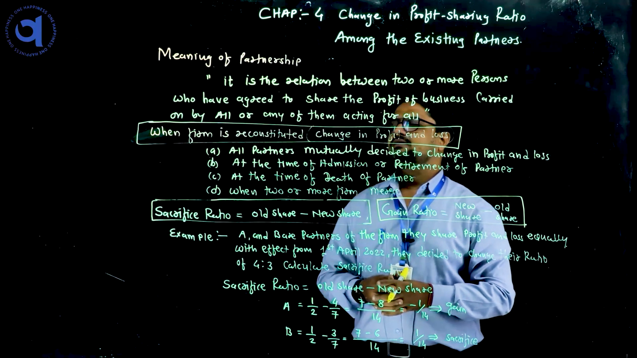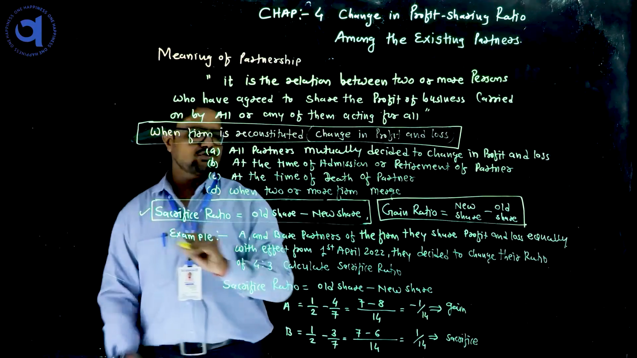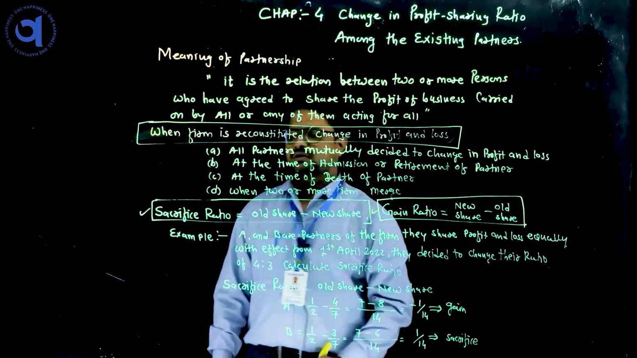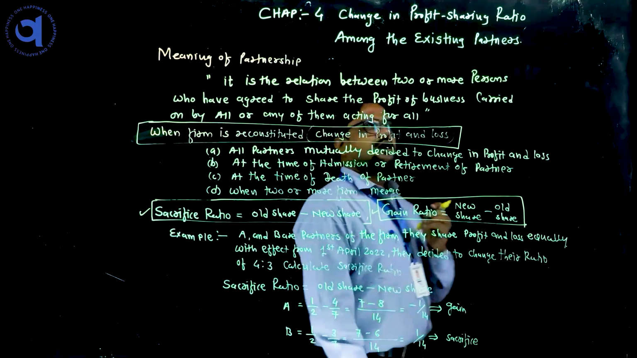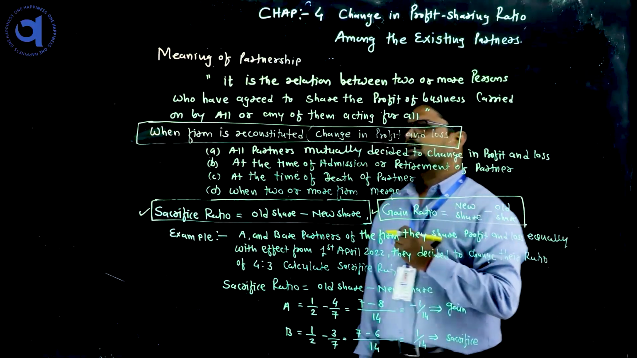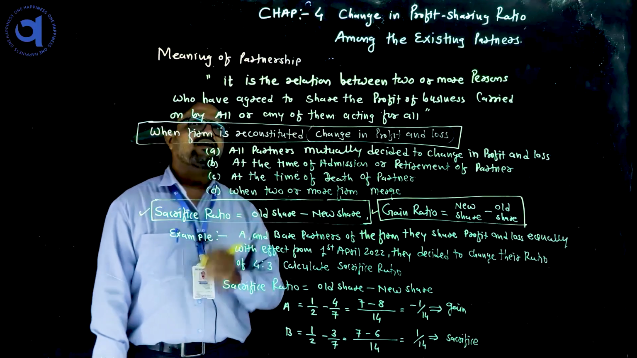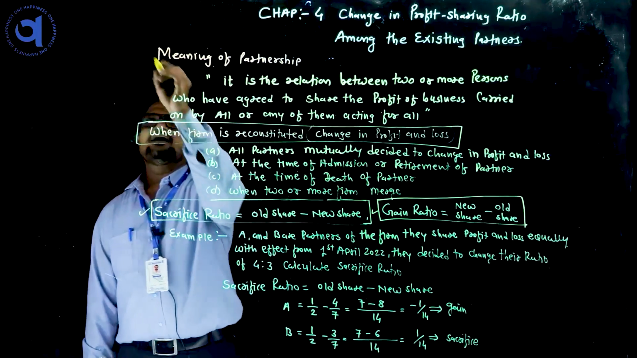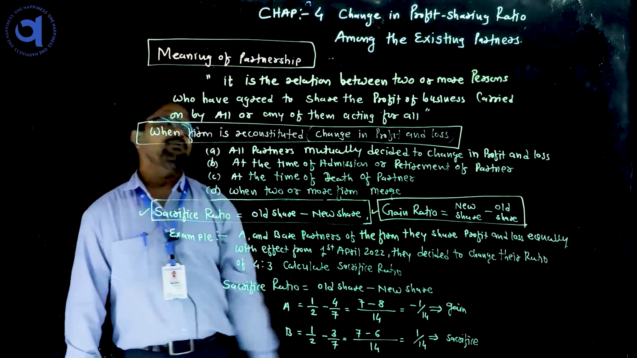In this chapter, we will learn two main matters: one is sacrifice ratio and one is gain ratio. Related to these two ratios, a 3 marks question is asked in the exam. Before starting the gain ratio and sacrifice ratio, first of all, I want to explain the meaning of partnership.